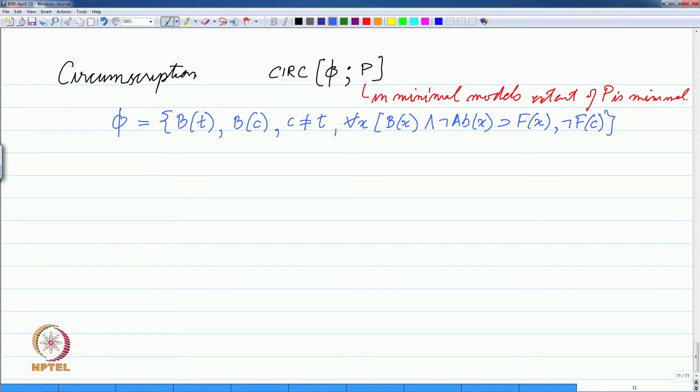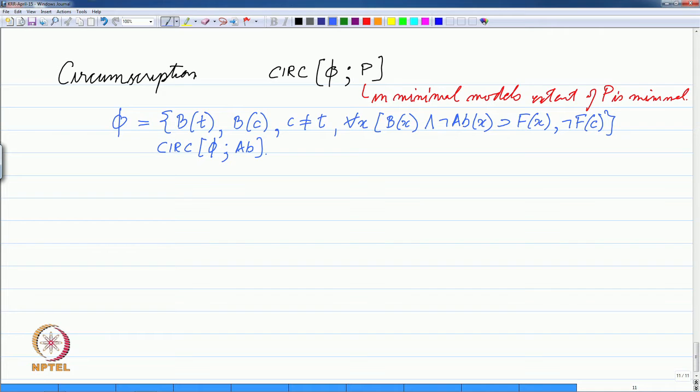So, when we are considering the models of interest, when we circumscribe this formula in default reasoning, we circumscribe phi, or this knowledge base, which also we have called phi, with respect to the ab predicate.